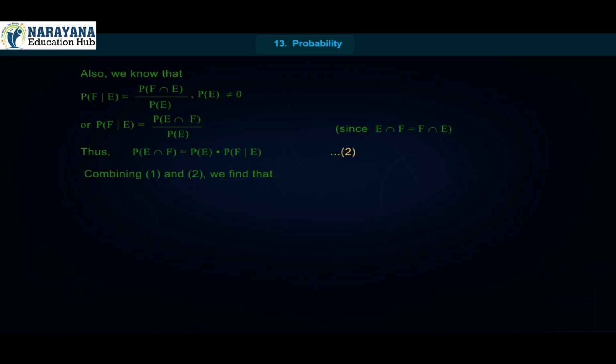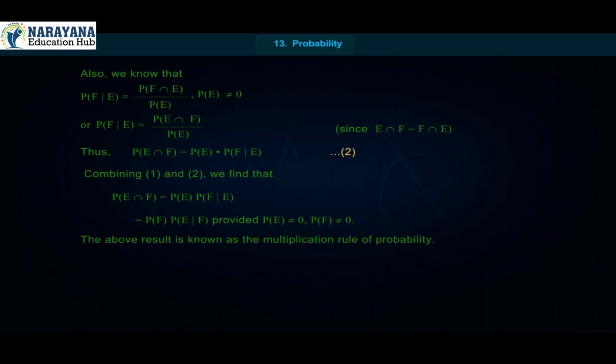Combining 1 and 2, we find that P(E intersection F) is equal to P(E) into P(F|E), which is equal to P(F) into P(E|F), provided P(E) is not equal to 0 and P(F) is not equal to 0. The above result is known as the multiplication rule of probability.